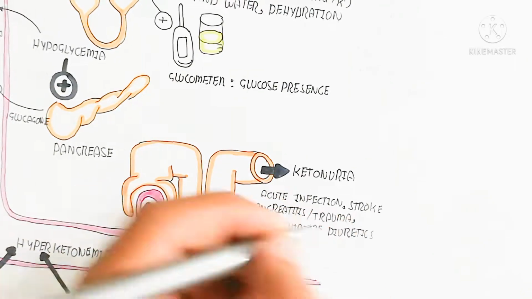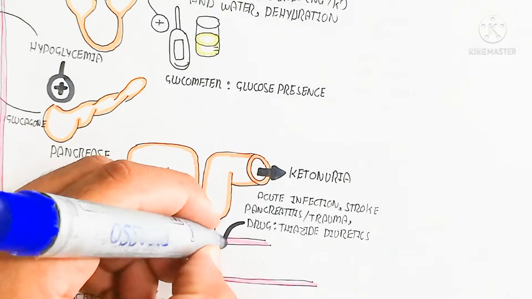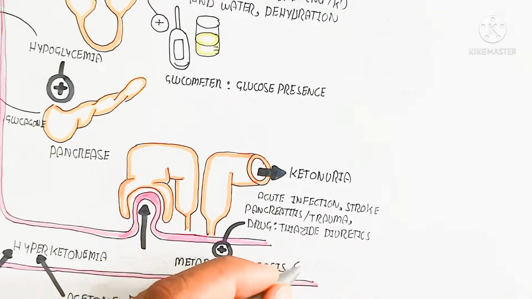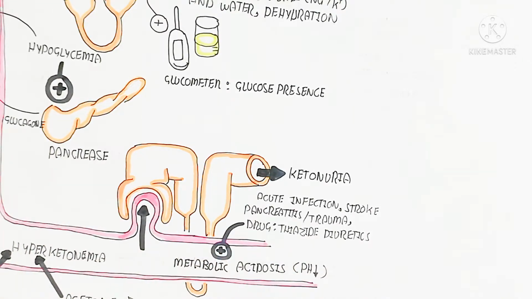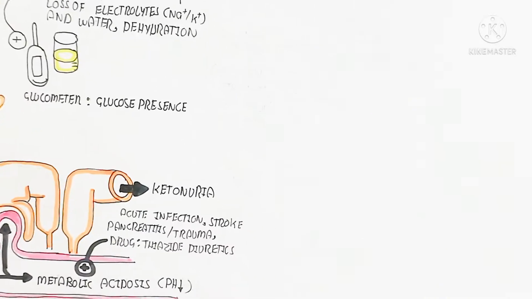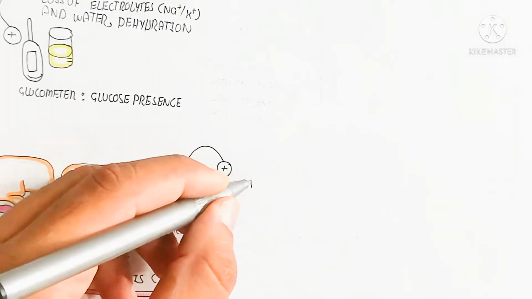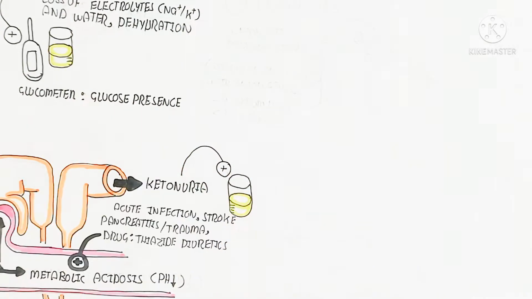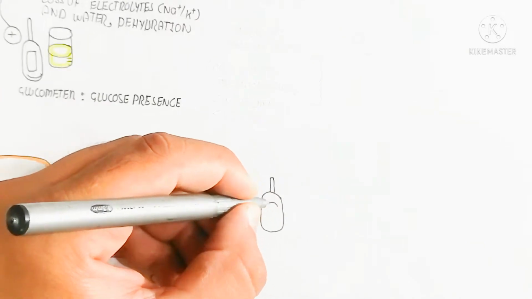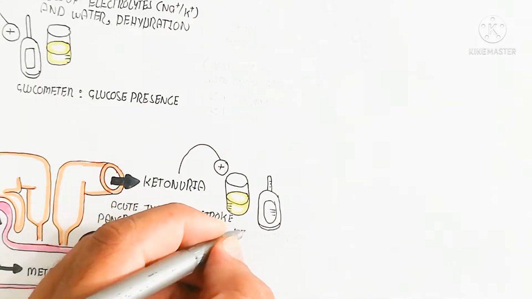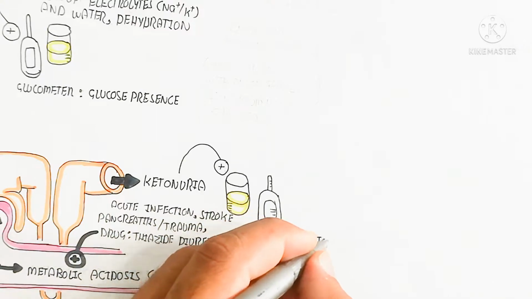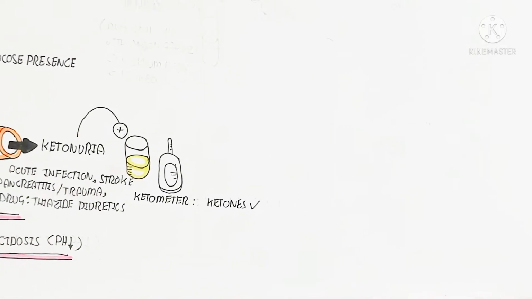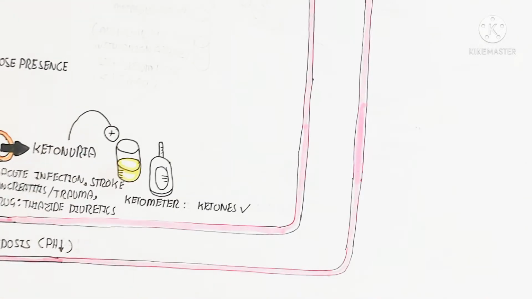So in this way, acute infection, stroke, pancreatitis, trauma, and drugs like thiazide diuretics will lead to increased ketonuria, because the loss of glucose will lead to ketonuria, and we can check this through a ketometer. If ketones are present, it means ketosis is working. But it is just the opposite of fasting, because fasting triggers only ketogenesis, but in this case the diabetic person will continuously produce ketones because the glucose is not working.